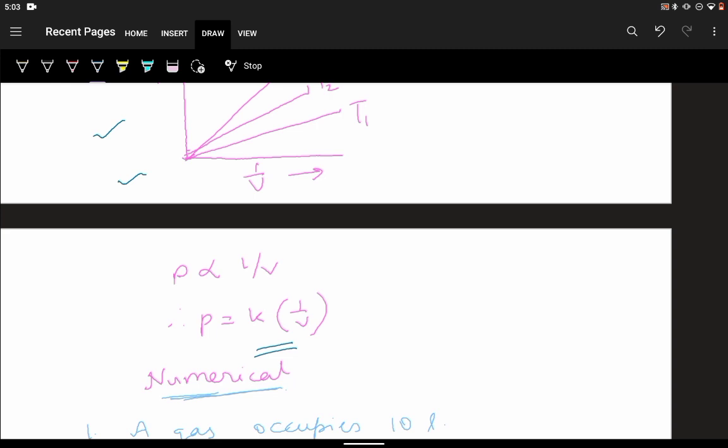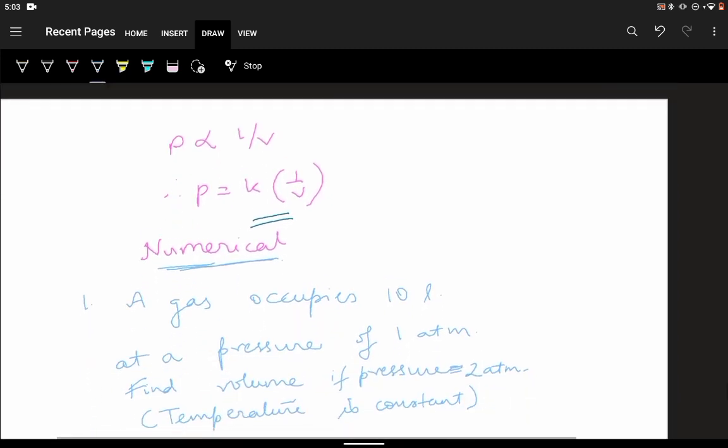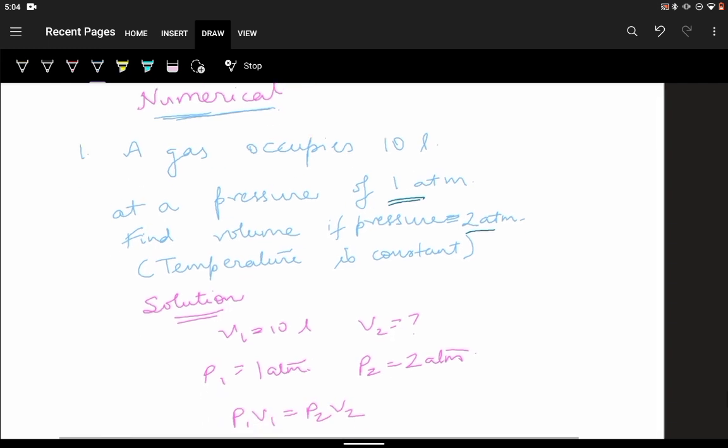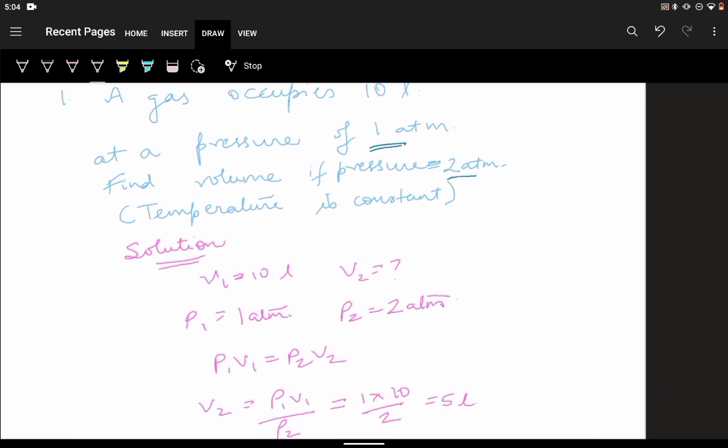Based on this Boyle's law, we can have a small numerical. Now see, there is a gas and it occupies a volume of 10 liters at a pressure of 1 atmosphere. Now when the pressure is doubled, pressure becomes 2 atmospheres, what will be the volume? Temperature being constant. So now we have to write down the values. Initial volume V1 is 10 liters. V2 we have to find out. Initially pressure P1 is 1 atmosphere. It is increased to 2 atmospheres. So P2 is 2 atmospheres.